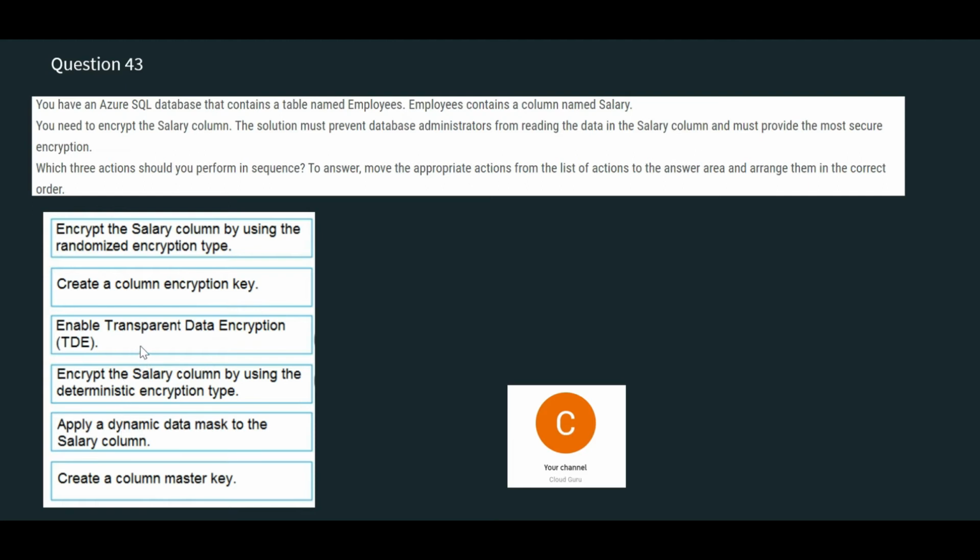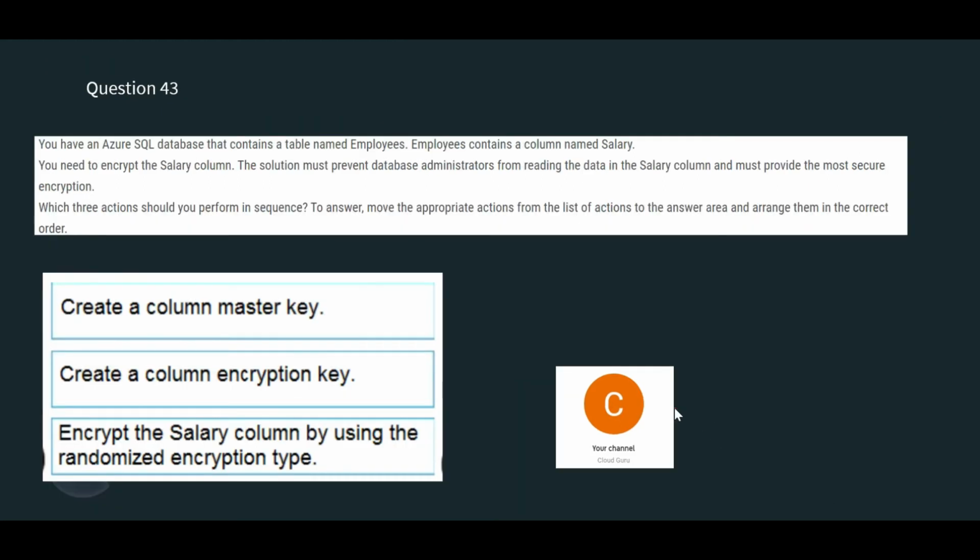So that leaves us with 3 options, 1, 2 and 3. So create a column master key. This is needed, and the sequence will be this way. You first create a master key. You always create the master key first, then you create a column encryption key, and then encrypt the salary column using the randomized encryption key. This key which you have used, you encrypt this column using this.